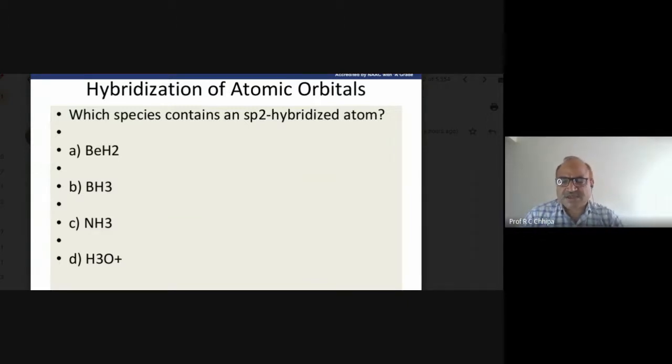BH3 is boron hydride, which is well known, and here BeH2 is beryllium hydride. For beryllium, the electronic configuration is 1s2, 2s2. Only four electrons are there, and out of those four, the outer shell electrons, the 2s2, are the valence electrons, which are the electrons in the outermost shell.